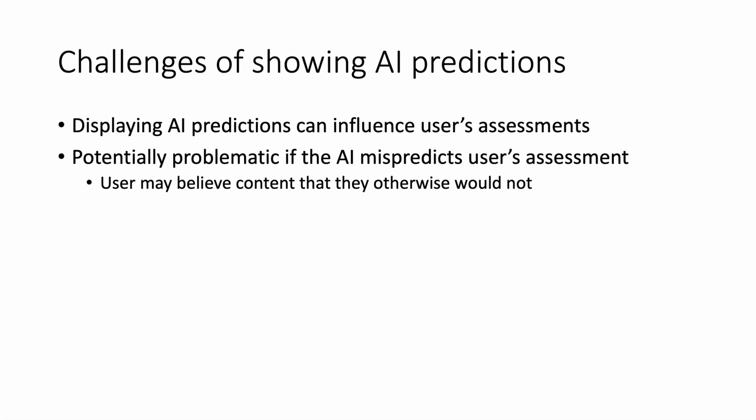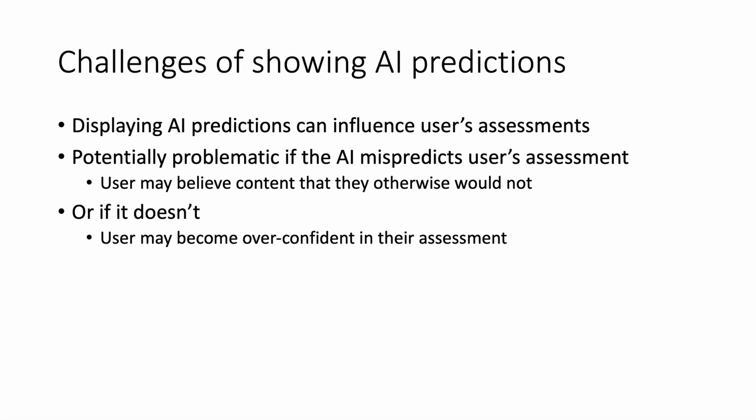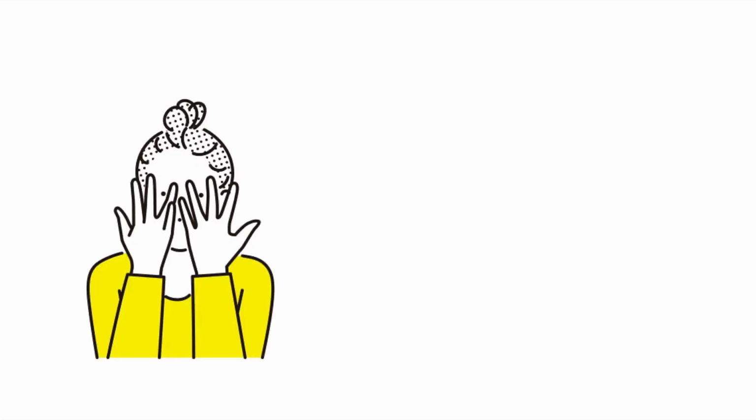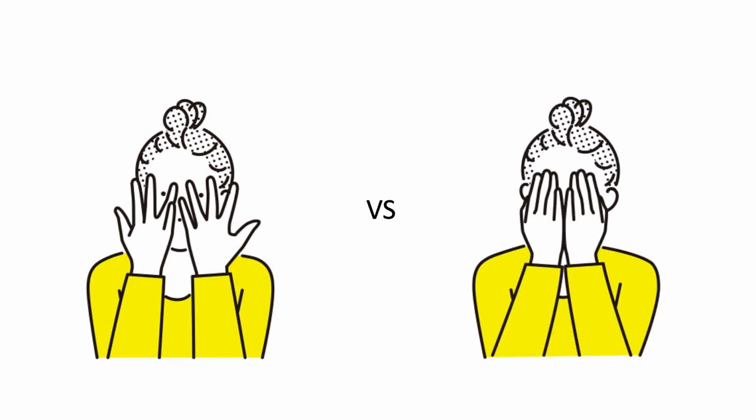And in cases where the AI predicts the user's assessments correctly, the influence of the AI on the user can manifest differently. In these cases, by seeing that the AI agrees with their assessment, the user may become overconfident in their assessment. To see if such effects can exist, we designed our user study such that we would be able to compare users' assessments when the predictions of their personalized AI were shown to them versus when the predictions were withheld from the user's view.